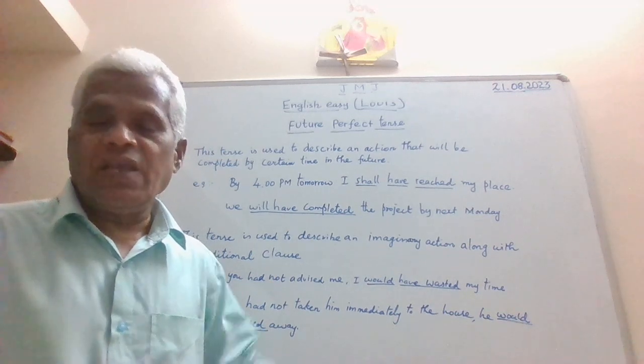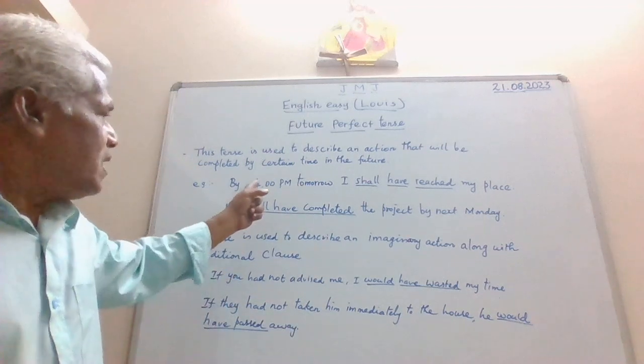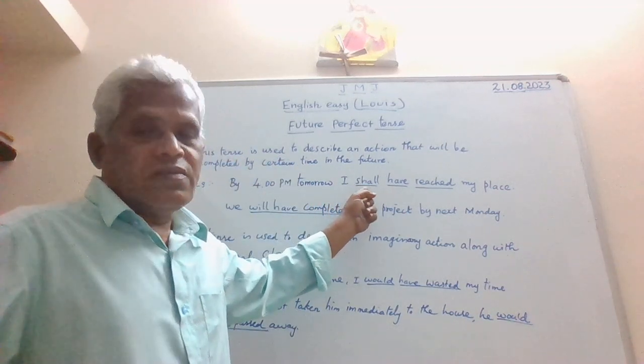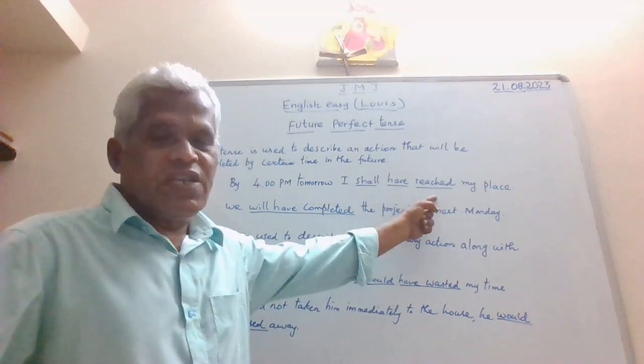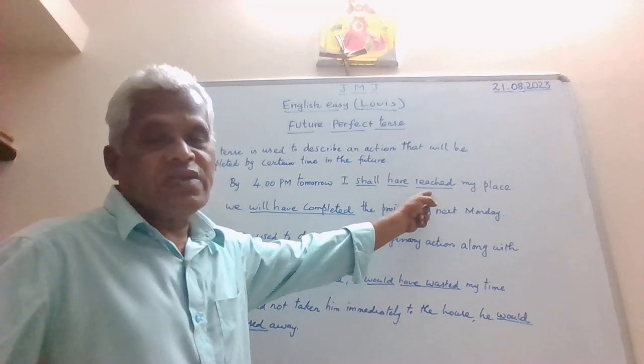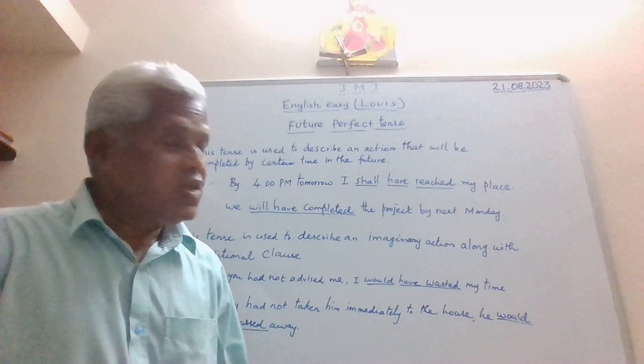By 4 o'clock in the evening, I will be in my house tomorrow. That's what the rule is all about. See, shall have reached. So after writing shall and have, you have the past participle form of the verb reach here, verb 3.